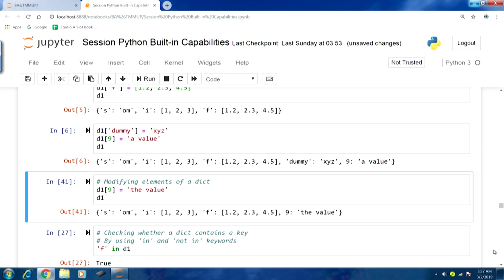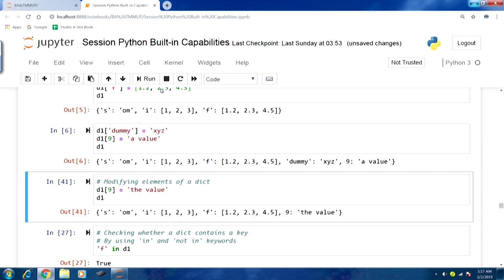And now let us talk about modifying elements of a dict. Here you can see that in this example, the last element that we added, D1 with the key 9, we are now changing to a new value.